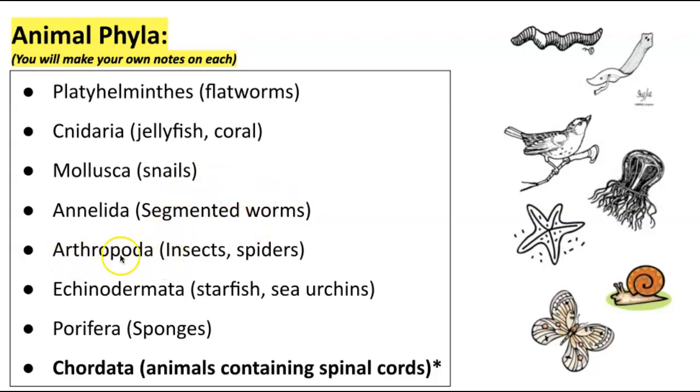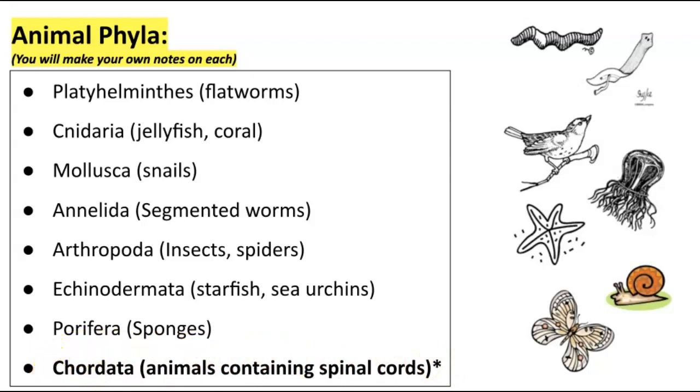Arthropoda, this one I always found easy to remember because arthropods I always just thought of spiders, so insects and spiders. Echinodermata, this is starfish and sea urchins. Porifera, these are sponges. And then chordata. These are animals that contain spinal cords. So you need to know all 8 of those animal phyla. And chordata is bolded for a reason, okay?